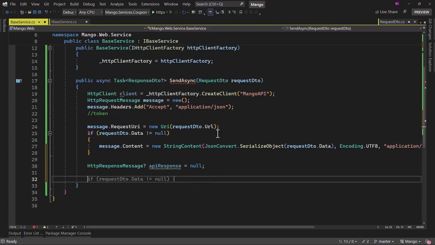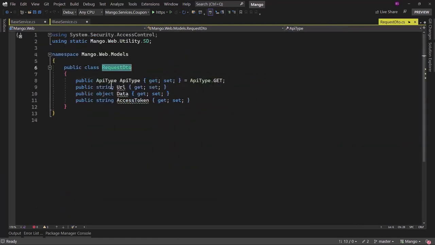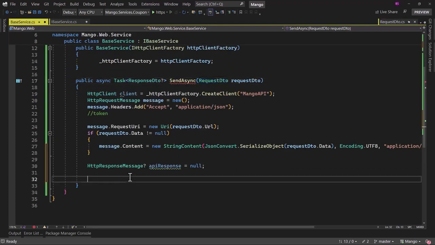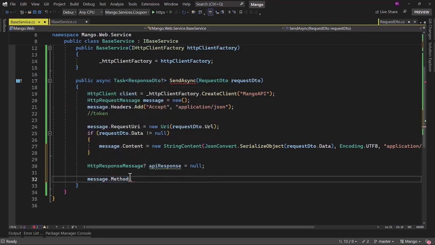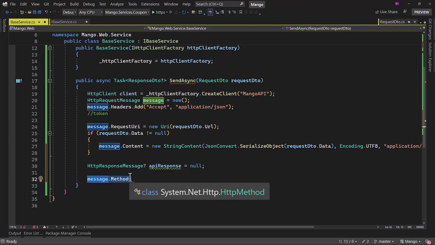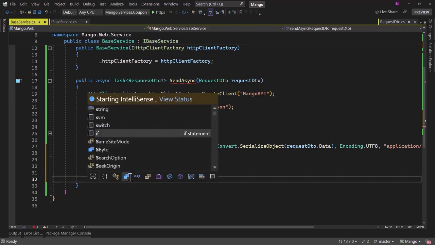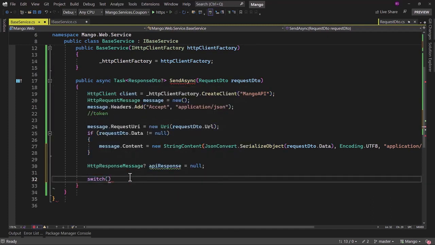Now one thing that we have to set here is in the request DTO, we will get the API type. Based on that, we will have to configure the message.Method. So if it is a GET here, we will configure that and so on. Rather than an if-else condition, a switch case would be a better scenario.